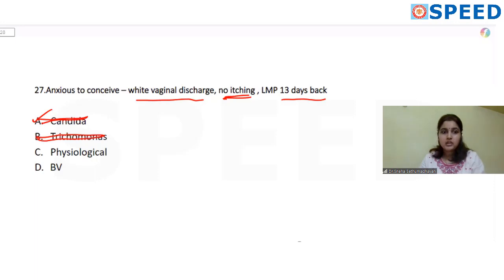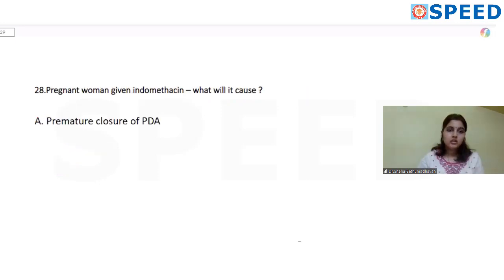Now bacterial vaginosis is an inflammatory condition of the vagina. This also does not have itching, but the patient will have grayish homogeneous discharge with a fishy smell. These are some of the buzzwords to look for in the question if you're suspecting bacterial vaginosis. So this will most probably be physiological. The answer is physiological.